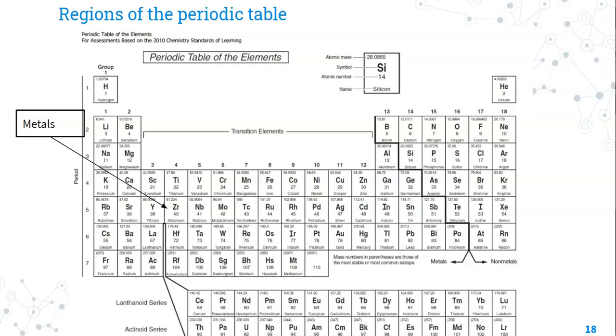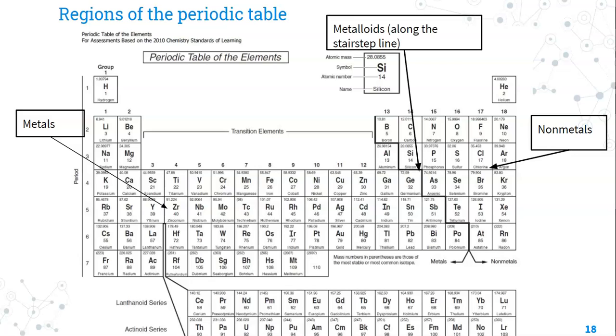Sometimes that confuses people a little bit, right? They see sodium and calcium and think, well, sodium, salt, how can that be a metal? But remember that sodium in salt has actually gone through a chemical reaction. It's part of a compound. Pure sodium is metallic. Same for calcium. To the right of that stair-step line, we have nonmetals. And along the stair-step line, we have metalloids.